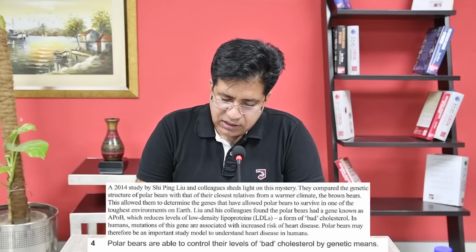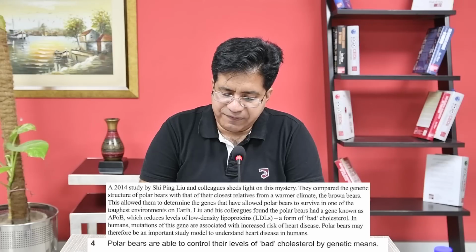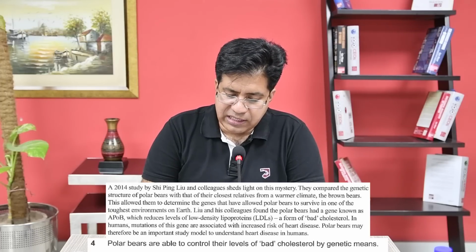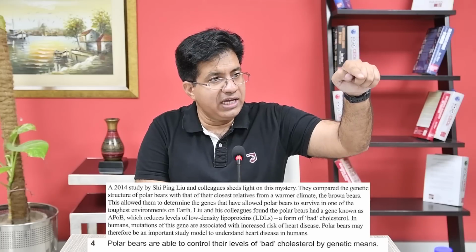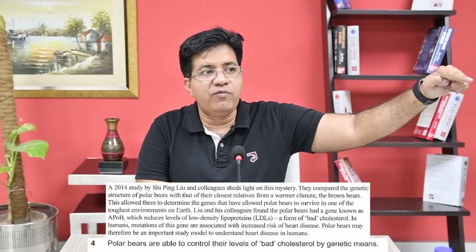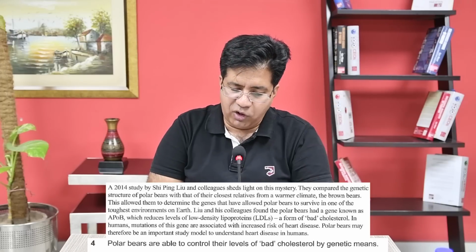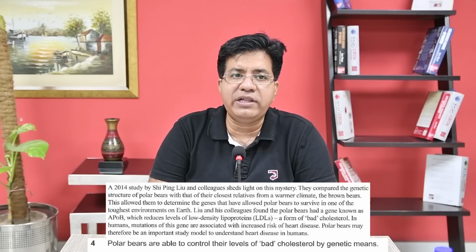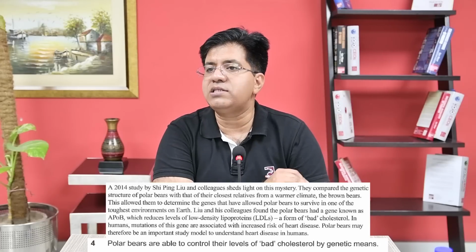I'm reading this third last line. APOB, they said Liu and his colleagues found the polar bears had a gene known as APOB. Everyone there? Which reduces the level of low density lipoproteins, a form of bad cholesterol. What does that mean? They have a gene which controls the bad cholesterol. It means polar bears can control their bad cholesterol. What is the sentence? Question number 4. Polar bears are able to control. How do they control? They have a gene. With the help of that gene, they control the level of bad cholesterol. So the answer is true.